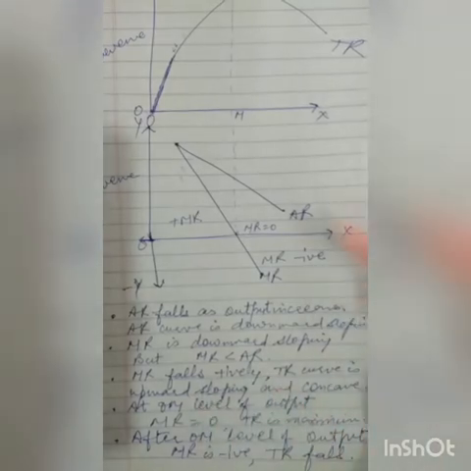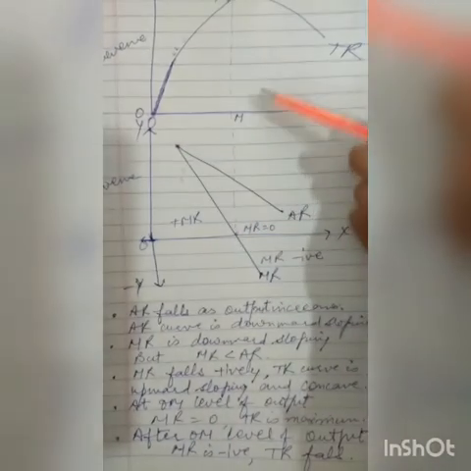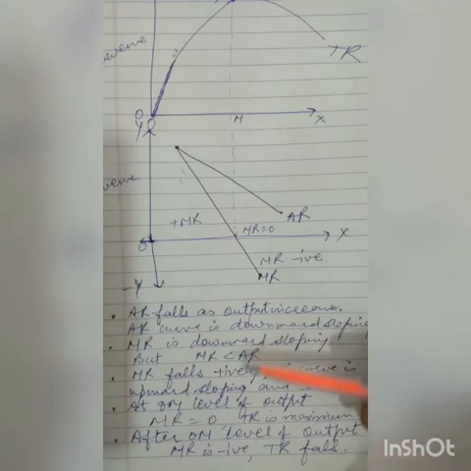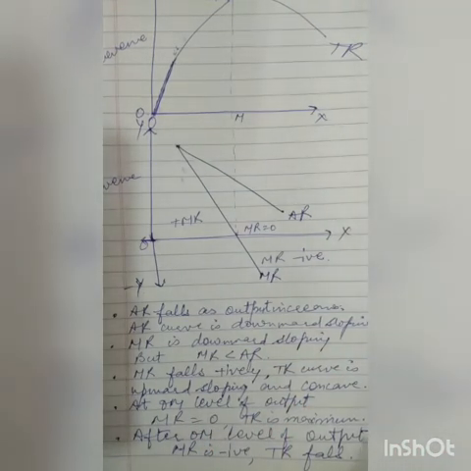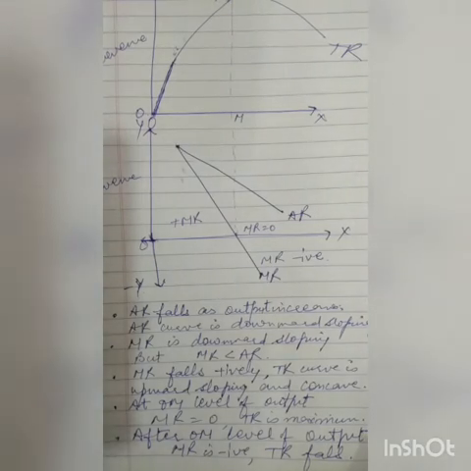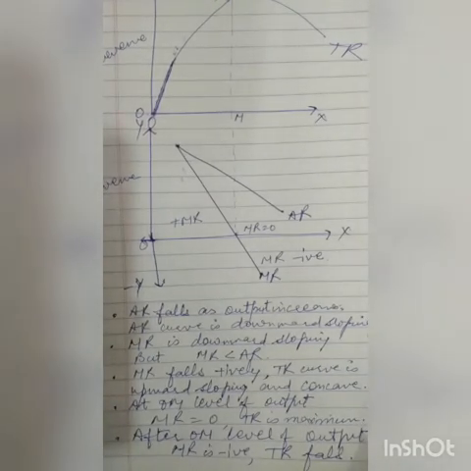At the OM level of output, MR is 0. But after this level of output, MR is negative and TR falls. TR starts falling because the addition to TR is becoming negative.